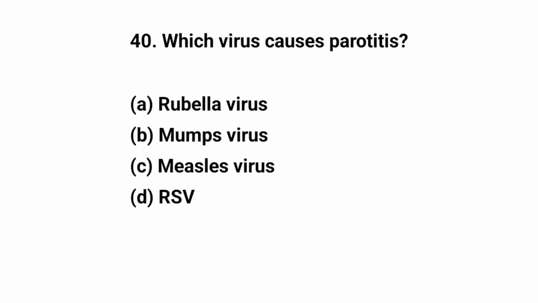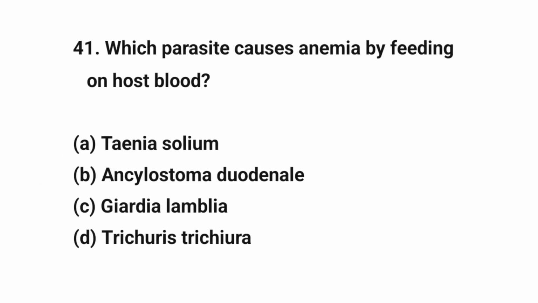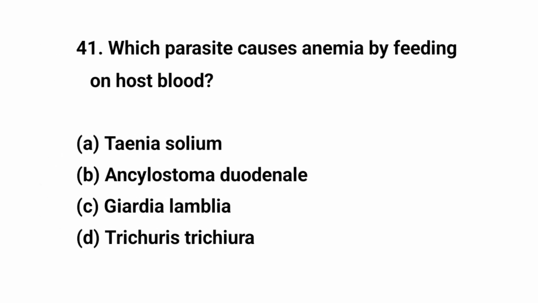Question number 40. Which virus causes parotitis? The right answer is B. Mumps virus. Question number 41. Which parasite causes anemia by feeding on the host blood? The right answer is B. Ancylostoma duodenale.